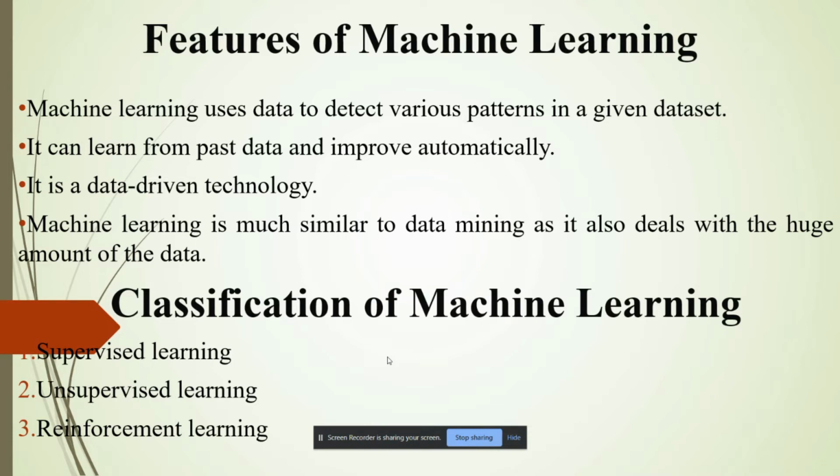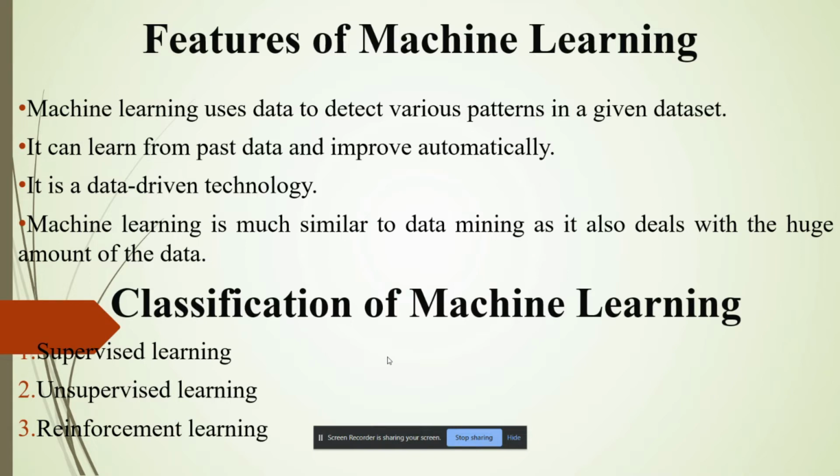Supervised learning can be further divided into two categories: classification and regression. Regression is the topic that we are going to study further. The second classification of machine learning is unsupervised learning.